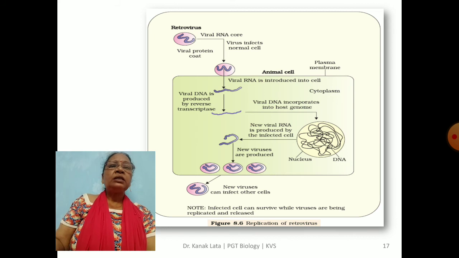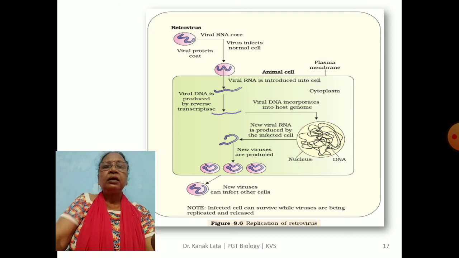As a result, a large amount of viral RNA is produced by the infected cell and new viruses are produced. Again, those new viruses are able to infect the other cells of the body.